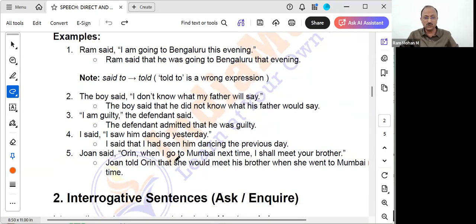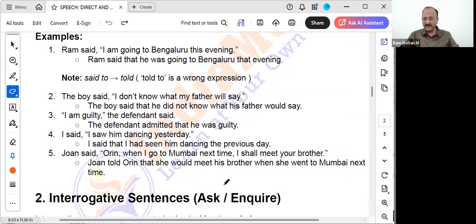You will try this and just go through the sentence. John said, when I go to Mumbai next time, I shall meet your brother. Because here the person who is speaking and the person whom he is addressing are both clearly mentioned, we always use the verb tell, that is told. When both are clearly mentioned, we use the word tell. When both are not clearly mentioned, we can use the word said, or we can use other introducing verbs. Here we say, John told Orin, followed by the conjunction that.